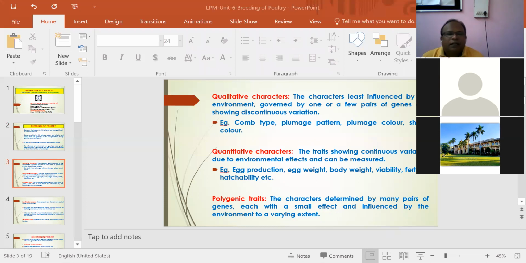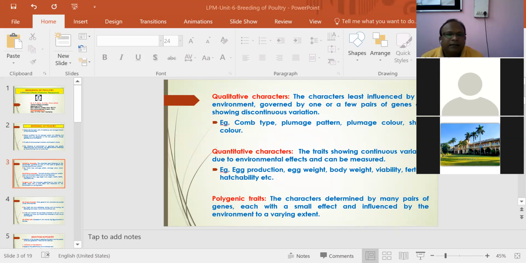There are generally two types of characters, that is traits. First is qualitative traits. The character is not influenced by environment and is governed by one or more pairs of genes, showing discontinuous variation. For example, comb type, plumage pattern, plumage color, skin color.